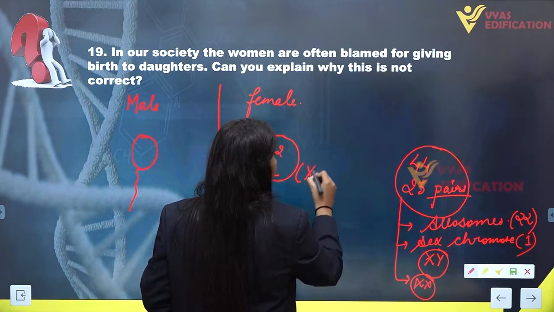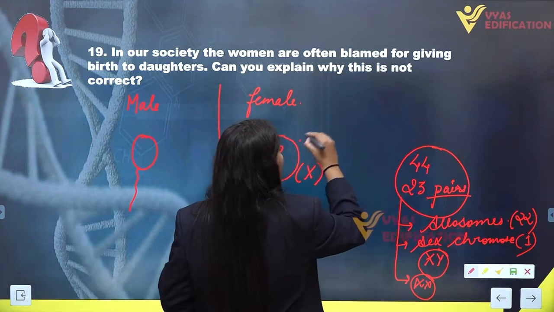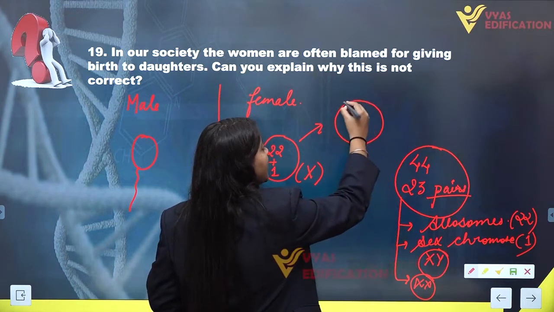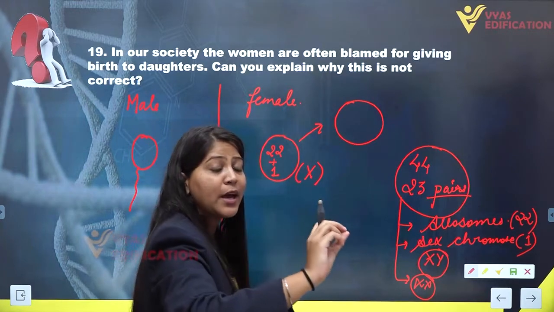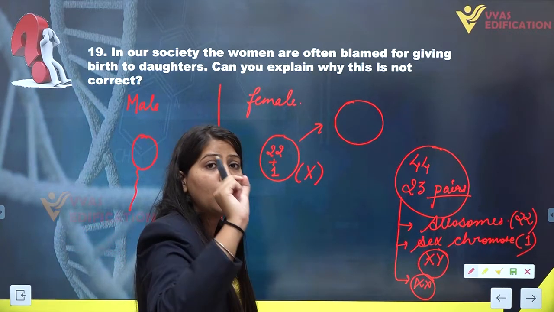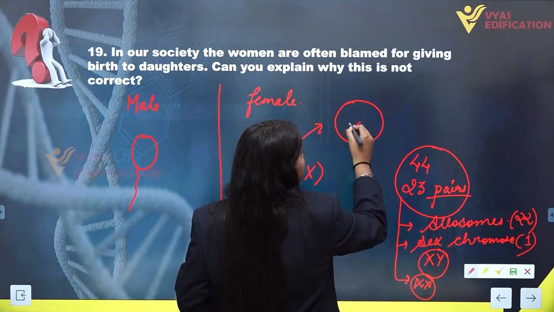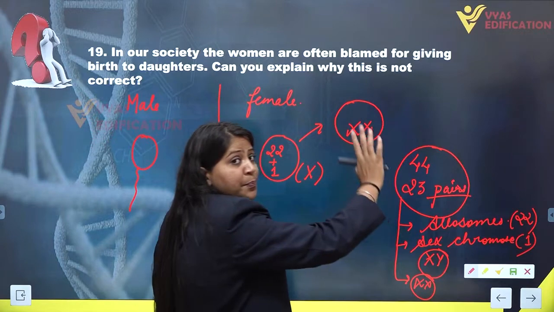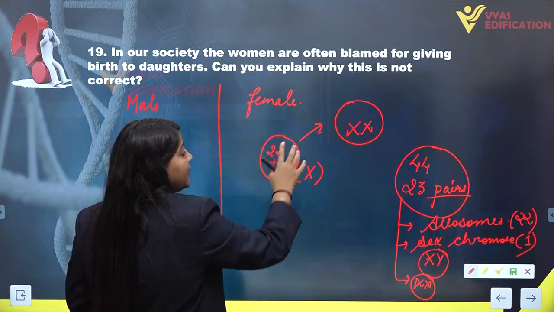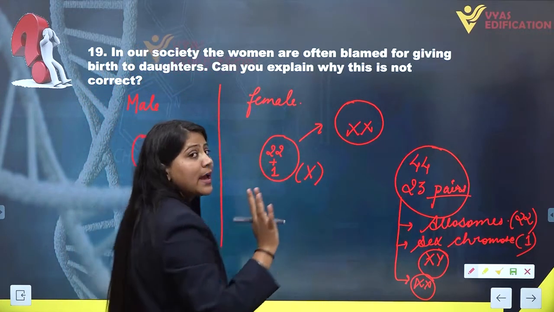This is because the normal cell of any female which gives rise to the female gamete has a pair of sex chromosomes containing only XX. The sex chromosome in oogonia is XX. At the time of formation of the ovum, it will receive only X.